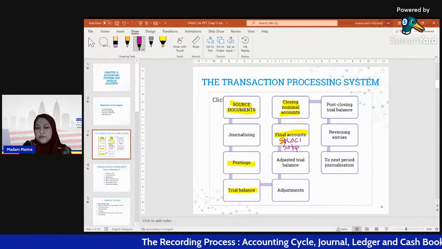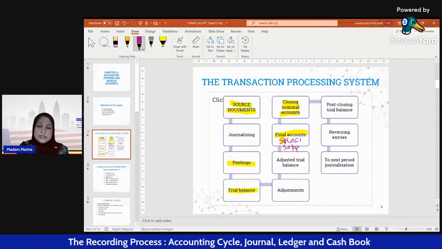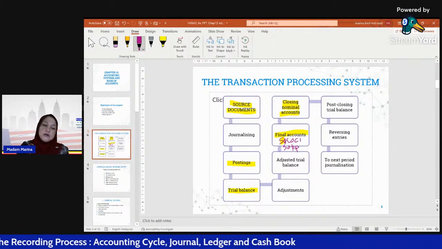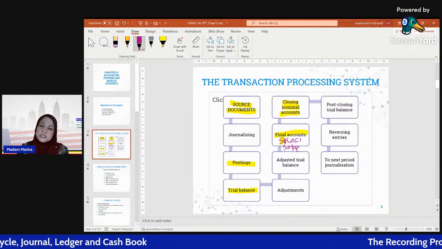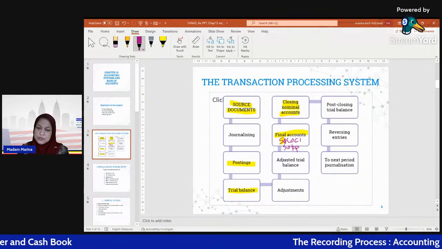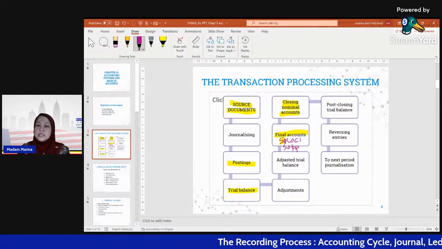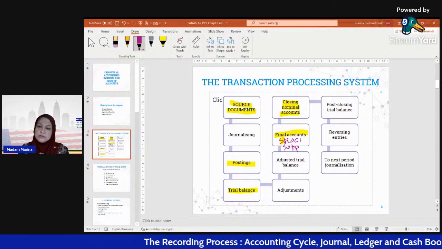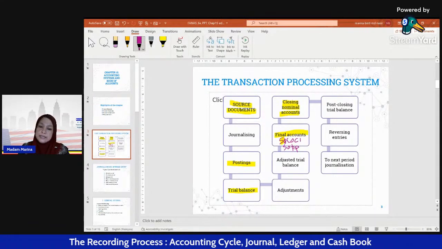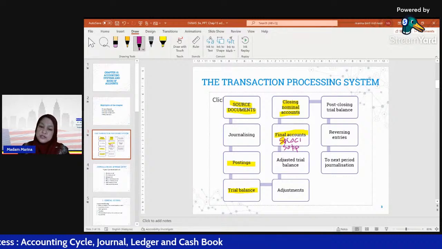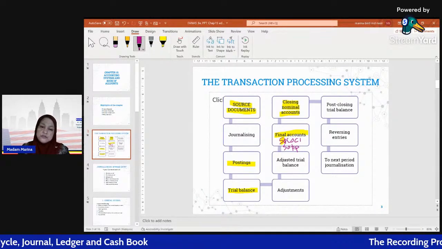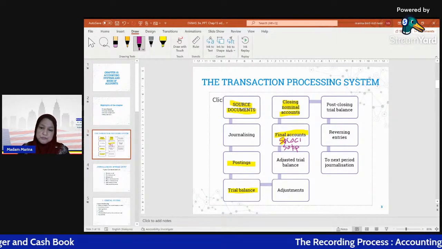That's all for final accounts that we cover in this syllabus, because in Financial Accounting 1 we only prepare sole proprietorship accounts. A sole proprietorship only needs to prepare these two final accounts: the first is the SPLOCI, the second is the SOFP, the statement of financial position.